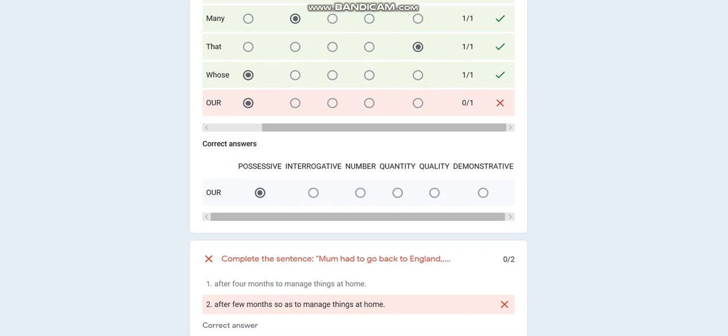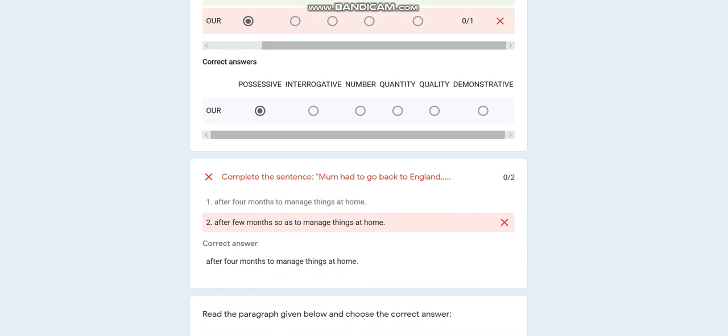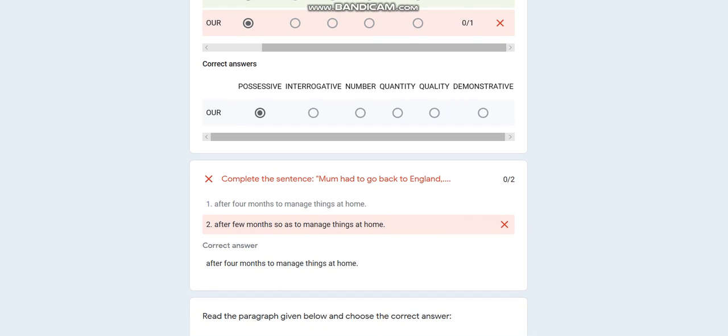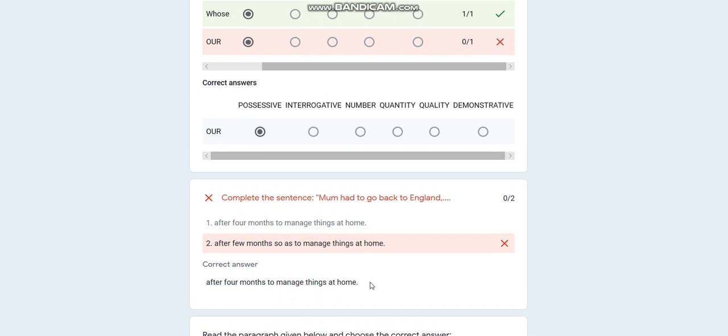Then, before the paragraph, I had to complete the sentence that my mom had to go back to England. The correct answer was after 4 months to manage things at home, but I have chosen after few months so as to manage things at home. So I have to read the sentence carefully.